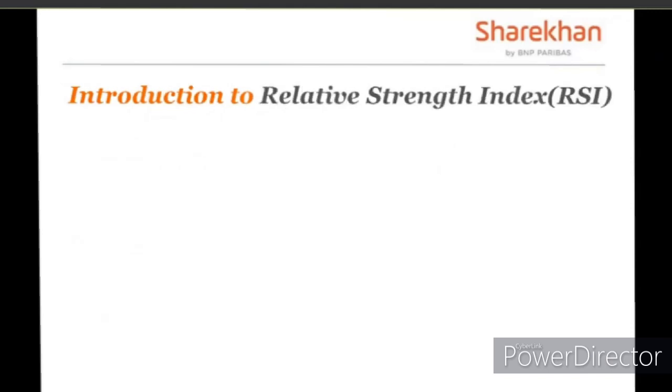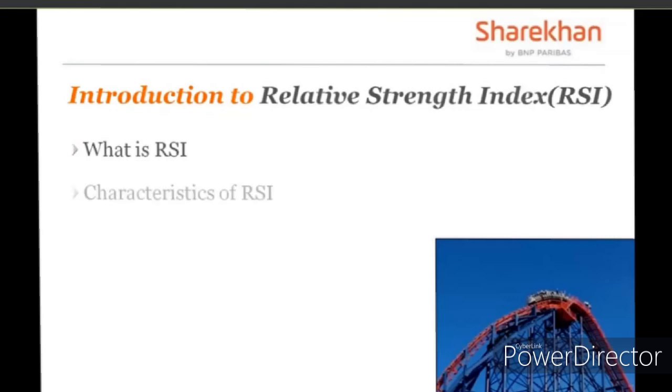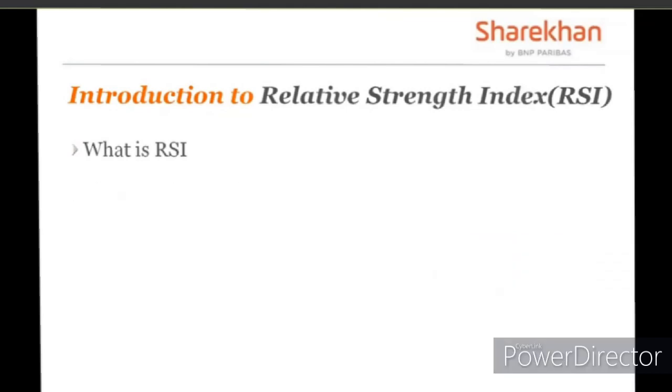Now coming to introduction to RSI, Relative Strength Index. This is a particular indicator which was introduced by Mr. Wilder, and he did a calculation on the prices in such a way that RSI would not go above 100, nor would it go below 0. RSI would keep moving between 0 and 100, and that is the reason why it's even known as a price oscillator, because it oscillates between 0 and 100.